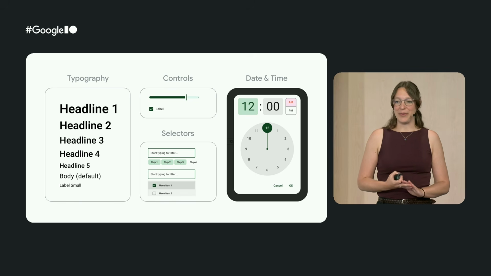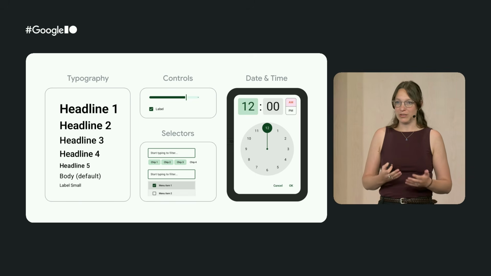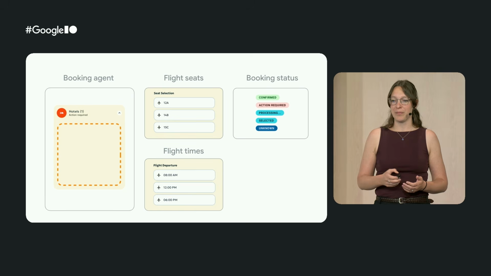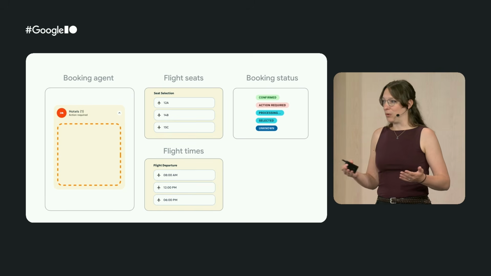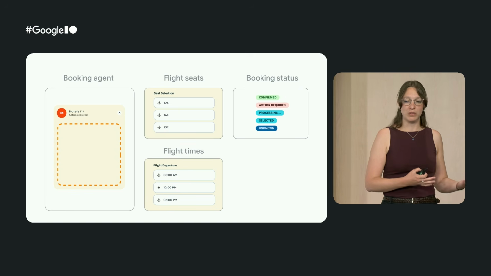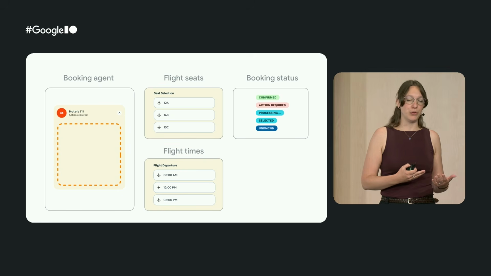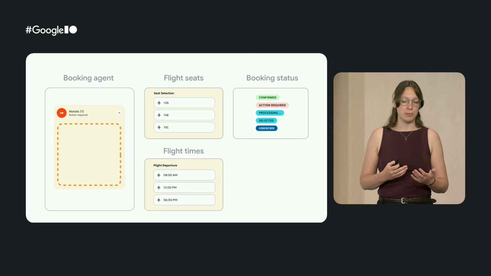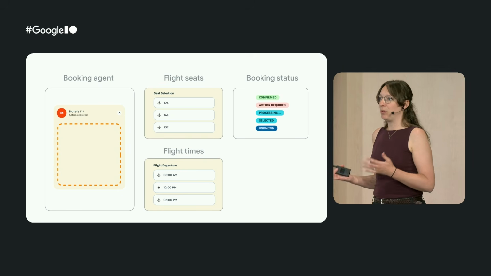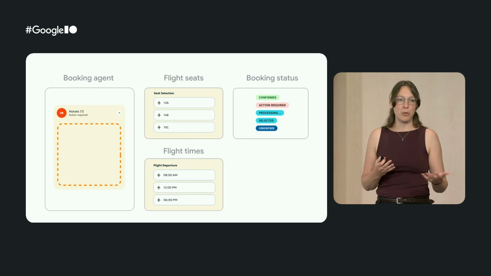This A2UI renderer has a set of basic components that will give you great out-of-the-box experiences, so you don't have to do anything special here. And when needed, you will also be able to provide your own custom components based on the composables in your app. So that's what we did in the app to constrain our model to generate our custom booking-related components. So now we can build beautiful UI and let the agent show specific components when, for example, we're choosing a seat.